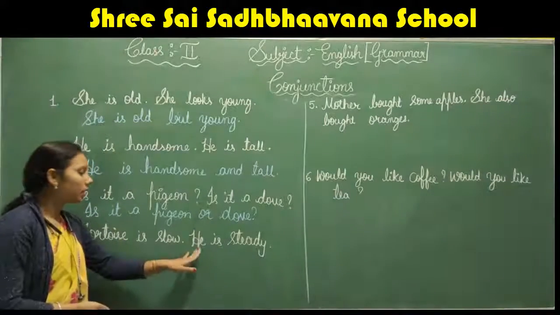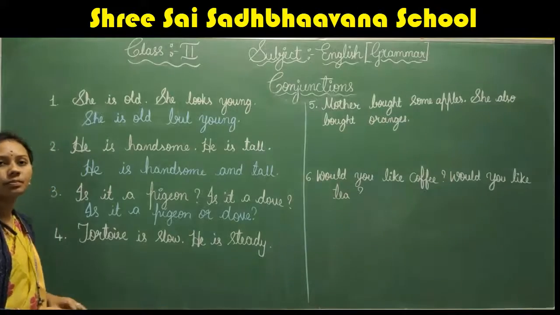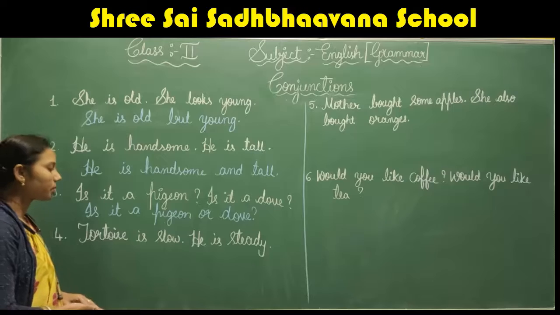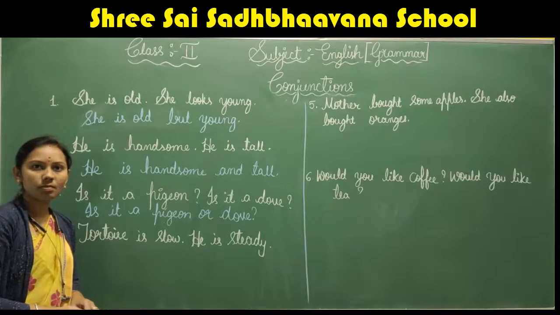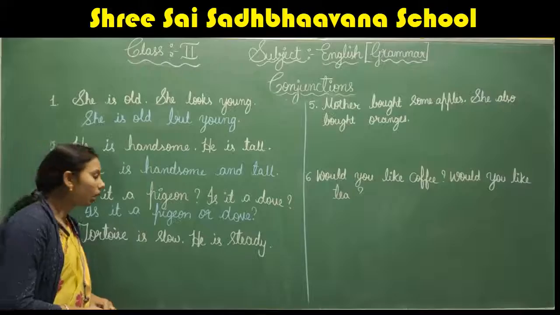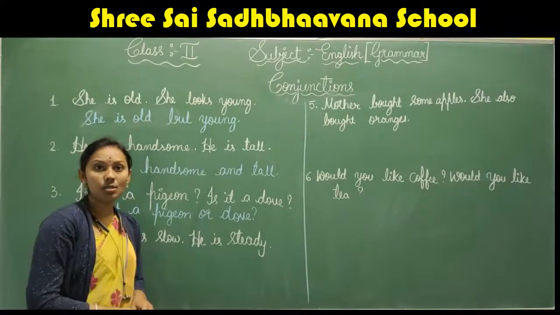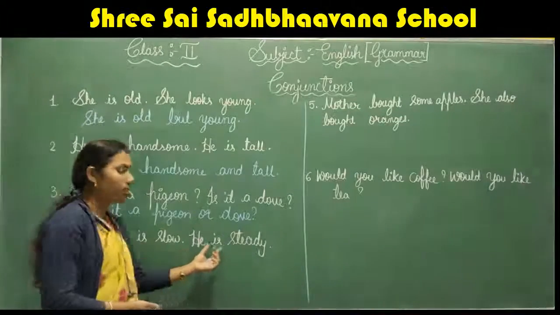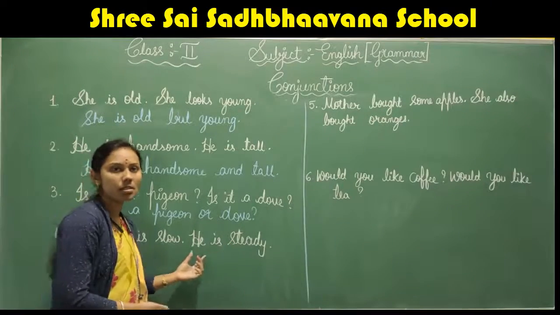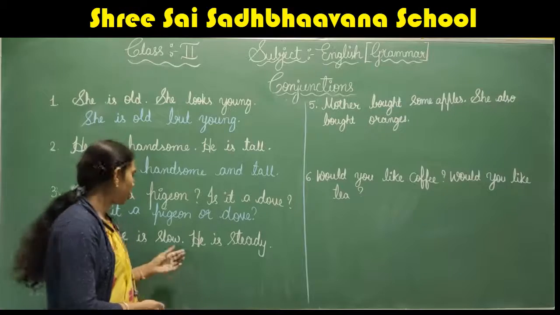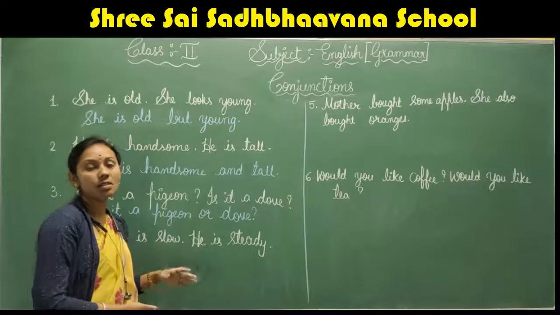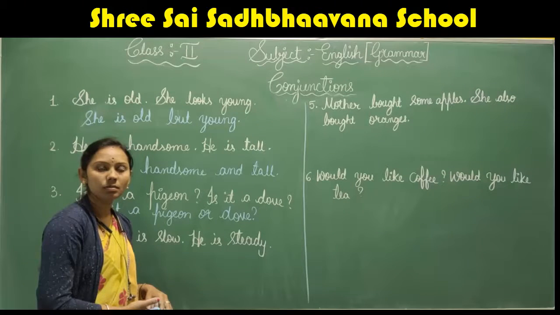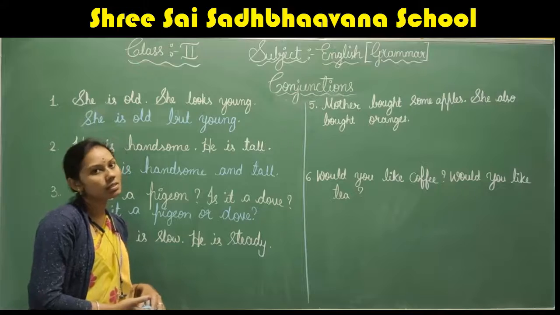Tortoise is slow, he is steady. So how can we write this sentence using a conjunction? Tortoise is slow. Okay, he is steady. So here we are seeing that in both the sentences there is some opposite idea. Slow, steady. So tortoise is slow but steady.